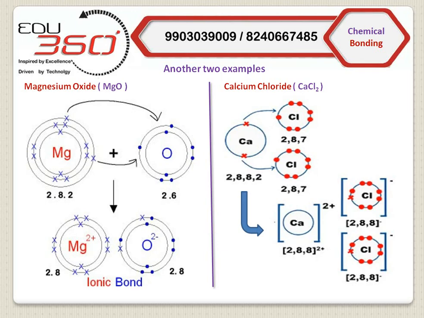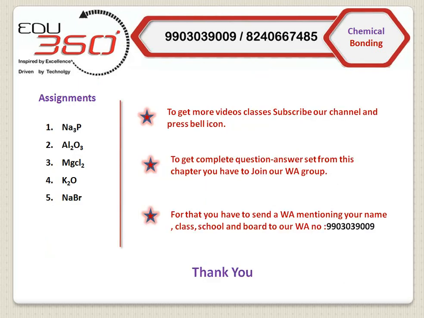As homework, I can give you some more examples to do. You can do them on your own for practice. You can do Na3P, you can do Al2O3, you can do MgCl2. Okay, and so these examples you can practice. Also you can do K2O, you can do NaBr. So these are certain examples.